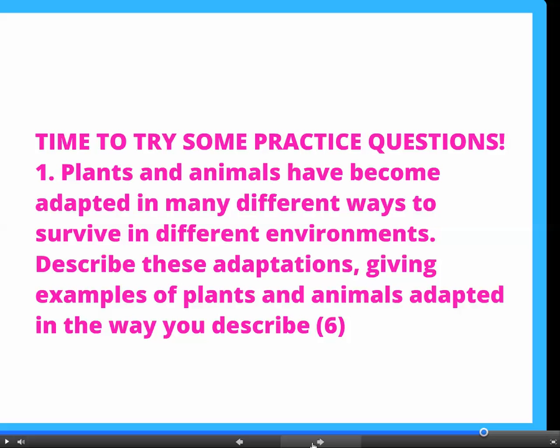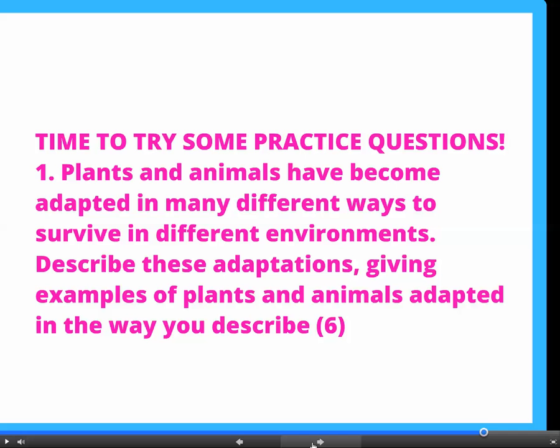So it's time to start practicing some exam questions. So have a go at this one. This is a 6-mark answer. So this is one of the long, detailed questions where your quality of written communication matters. So you need to be very clear, very organised and very logical in the way you write this down.